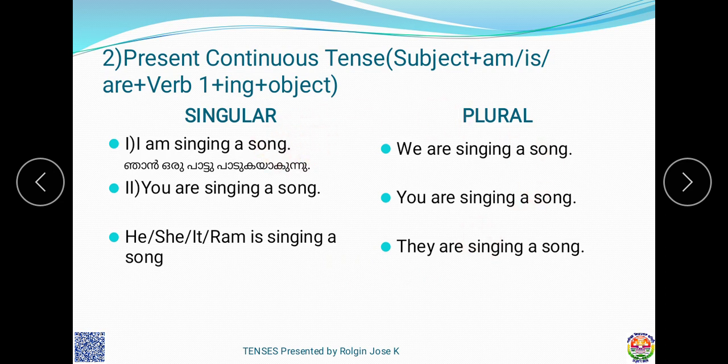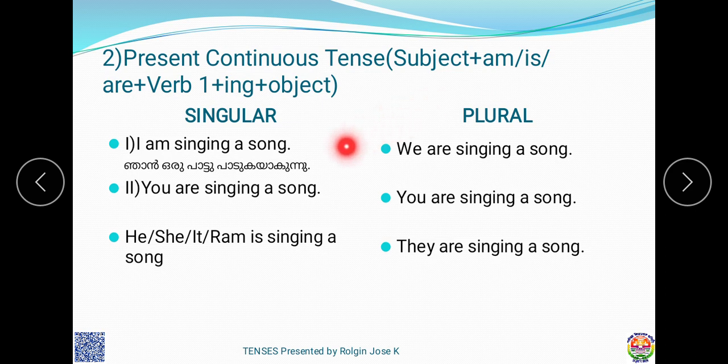Okay, let us check how the sentences are formed according to the structure. In singular first person, the subject is I. So I sing, verb form one is sing, plus ing, so singing a song. Here why is am used after I, why not is?